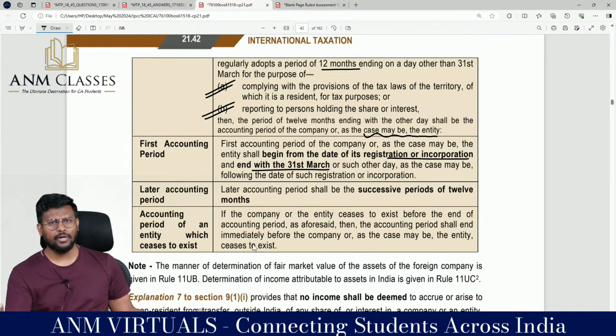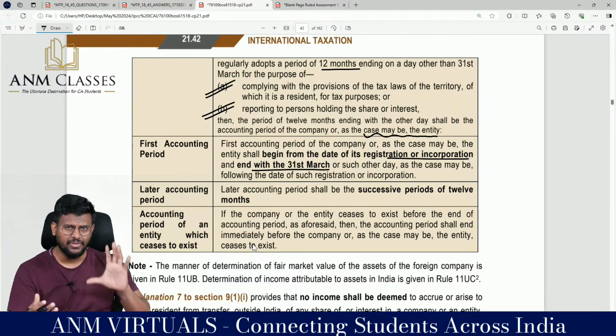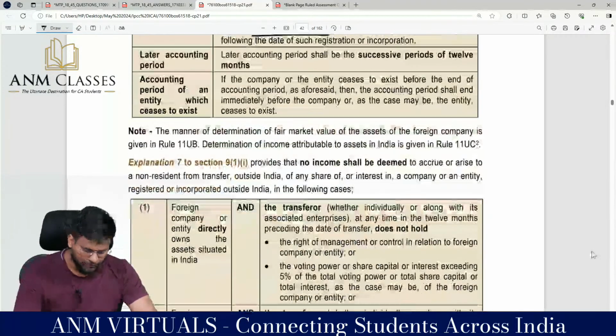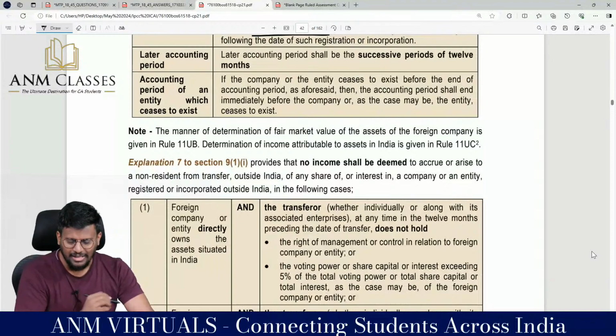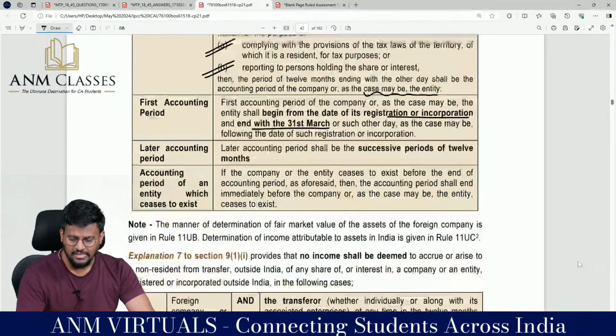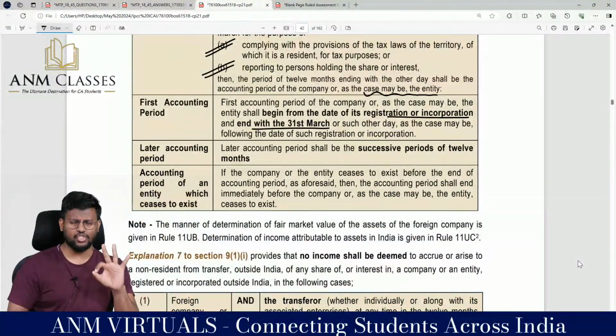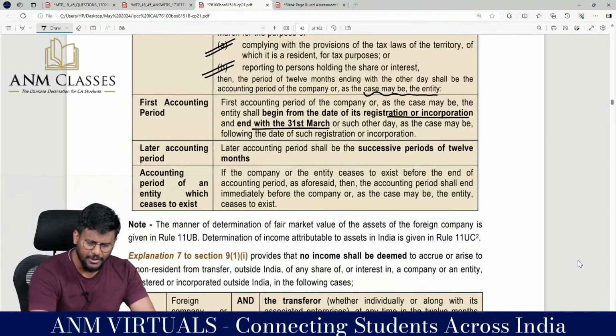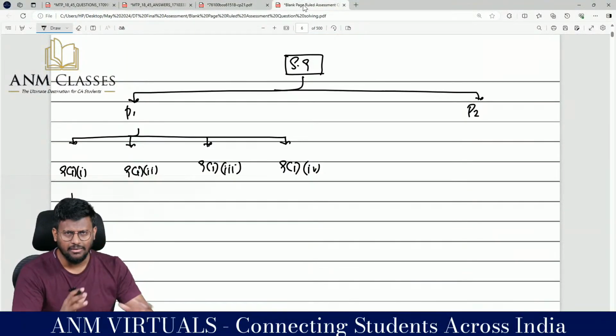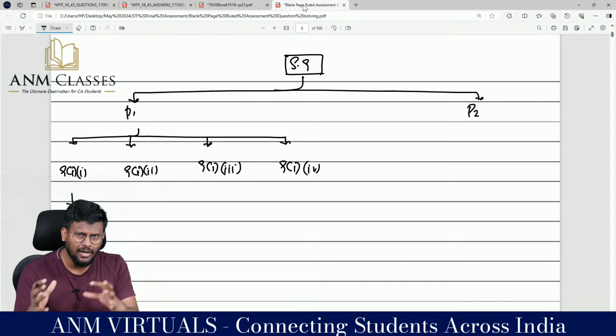So if I have not worked for 12 months, I have worked only for 8 months, then those 8 months will be treated as the accounting period. Fantastic to the core. This is what Explanation 6 is. So we talked about 3 explanations basically. So how is the topic routing? Section 9 we can classify into 2 categories, Part 1 and Part 2.